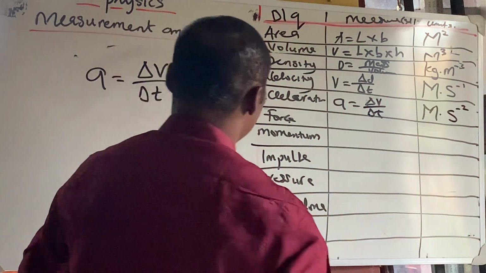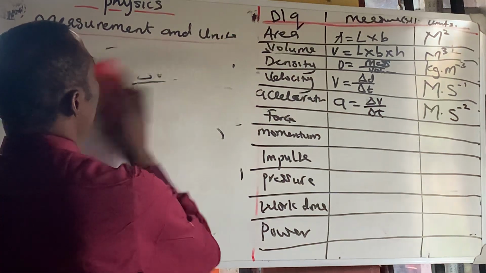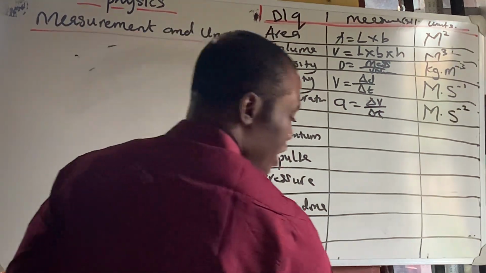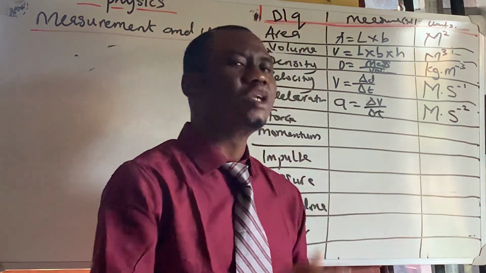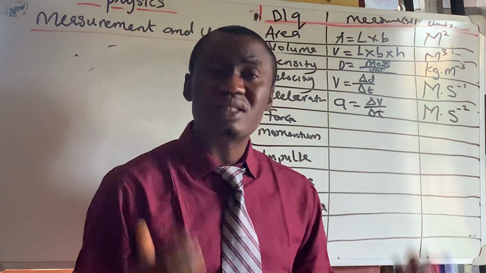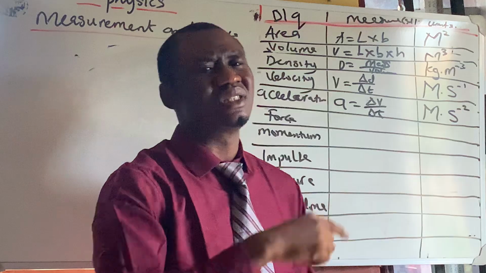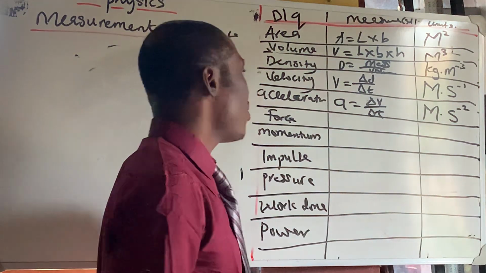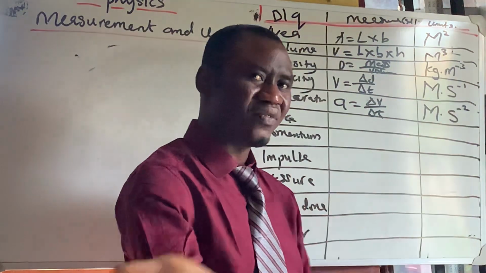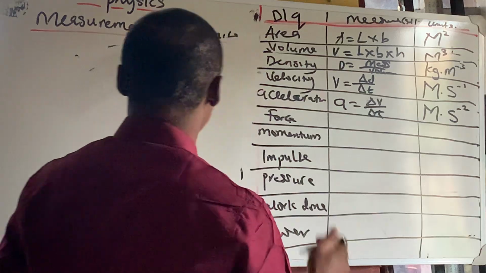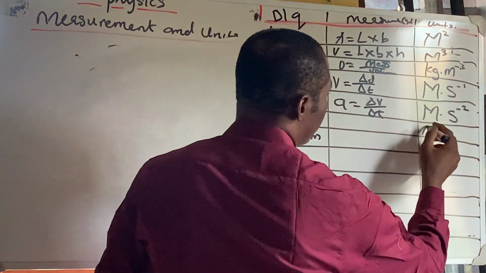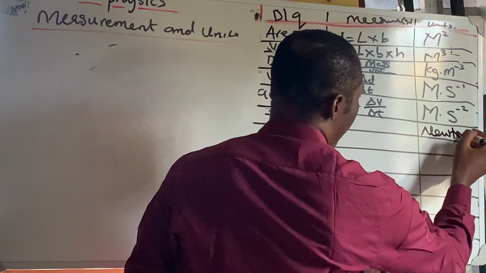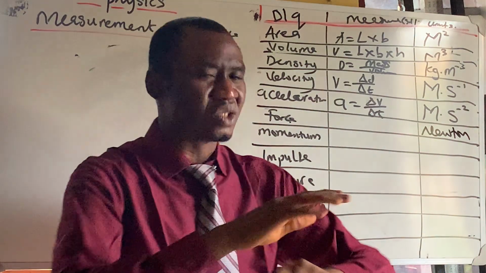So we go to the next one, force. Now, you can notice the similarities between acceleration and velocity. Velocity is change in distance over time, or displacement over time. Then acceleration is changing velocity over changing time. Now we can use the units and then find out your answer. We go to force. Before we solve for force, force is measured in Newton. Just know that. Force is measured in Newton, generally.